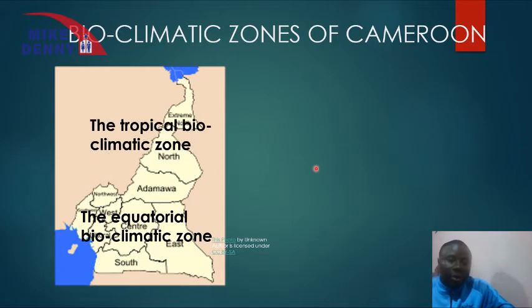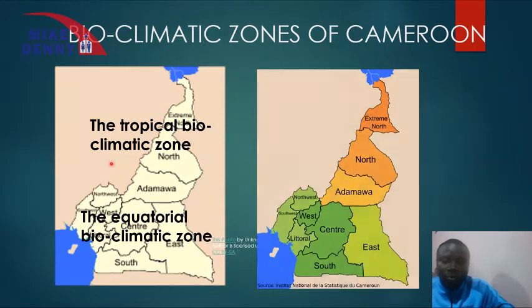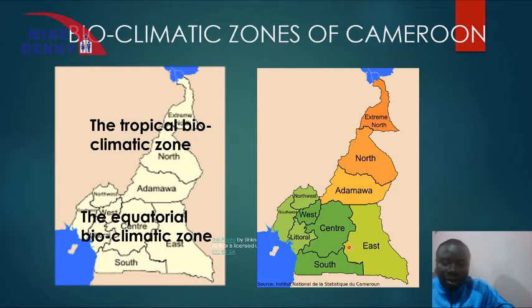Followed by the tropical bioclimatic zone, which is found in the north of the country, that is from Adamawa going right to the far north region of Cameroon. And as you can see from the map, this area is the equatorial bioclimatic zone, and this northern part is the tropical bioclimatic zone, making it possible for us to identify three of them. The mountainous bioclimatic zone is actually found at Mount Cameroon here, Mount Bambutos in the western part of Cameroon, and also the Mandara Mountain. That's where we have a mountainous bioclimatic zone.